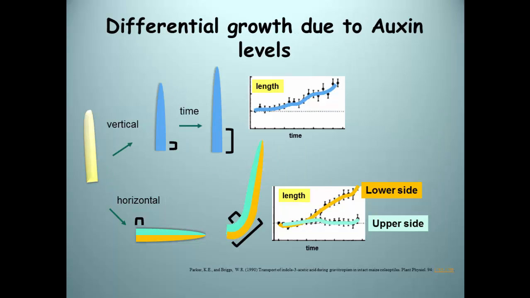Differential growth due to auxin levels. Auxin accumulation promotes elongation. Auxin accumulates on the lower side of a plant coleoptile, which causes bending upward on the upper side.